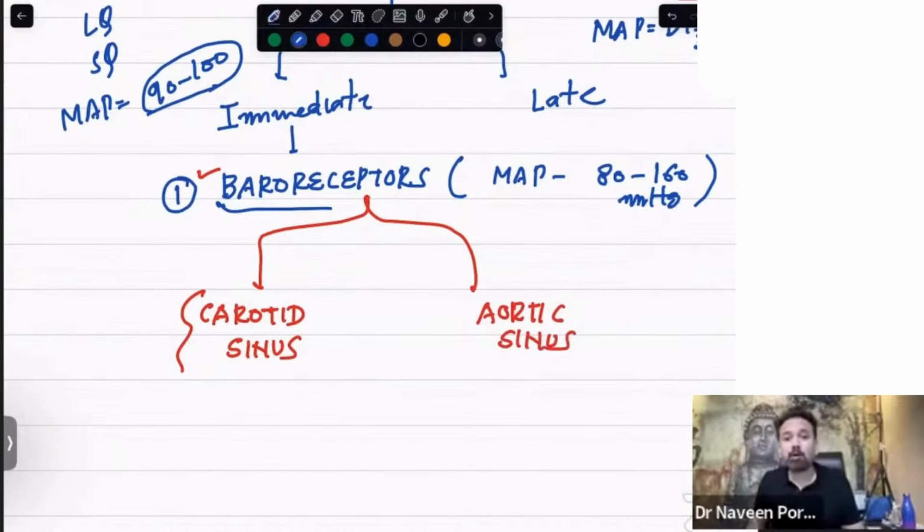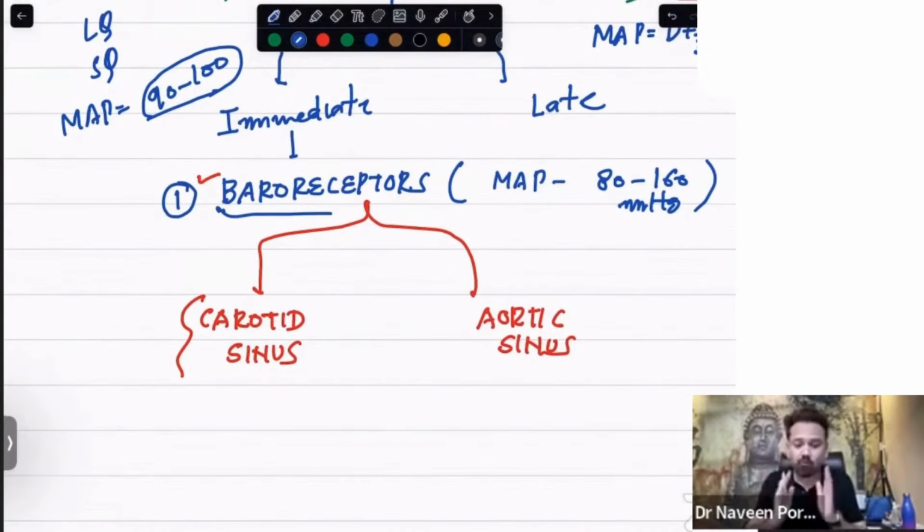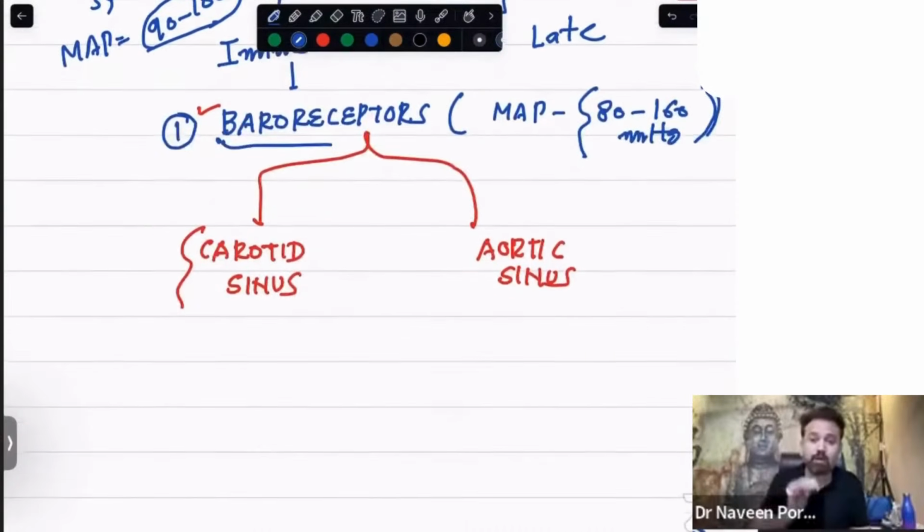Carotid sinus and aortic sinus, and the range in which they are working is 80 to 160 mm of Hg. It is mean arterial pressure. It is not systolic, not diastolic. So how are they working?